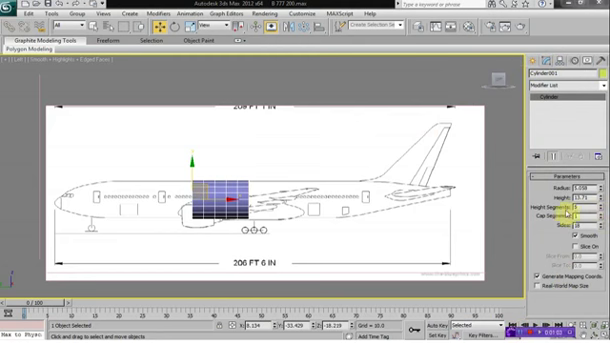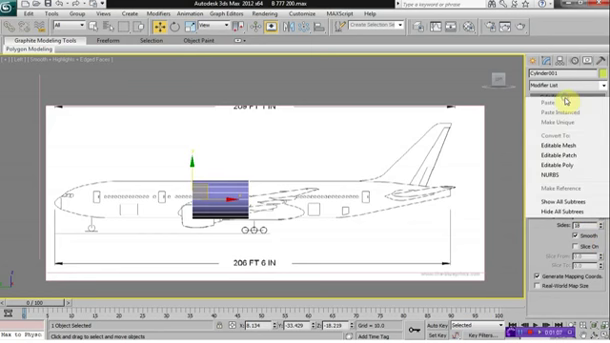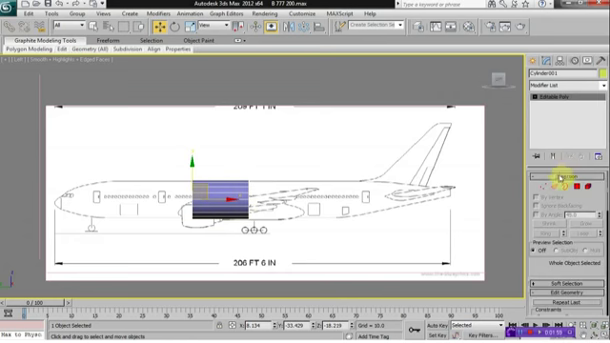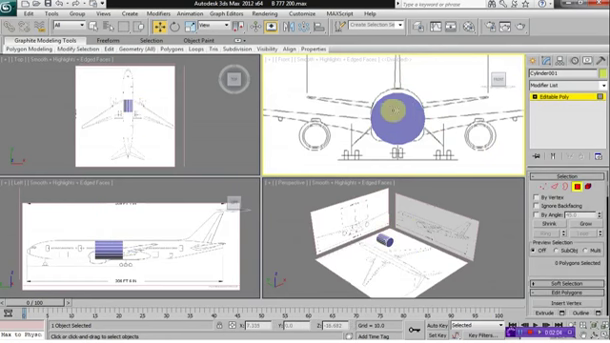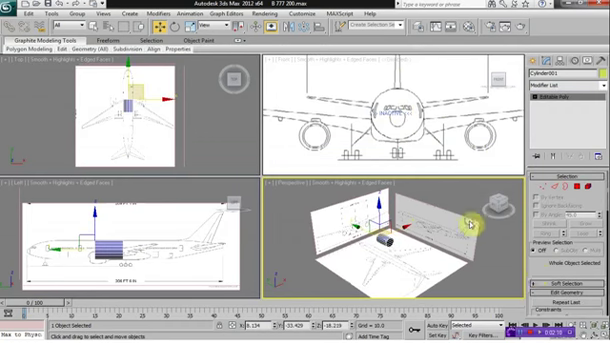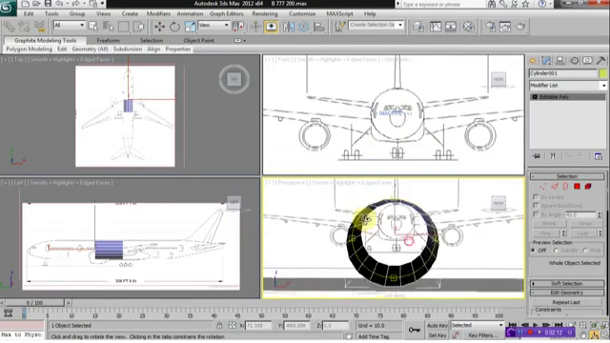Make sure that the height segs are down to 1, and we want to right click on our cylinder and choose editable poly. And what we're going to do is delete the inside, so select the front and the back, so delete them so we actually have like a tube.